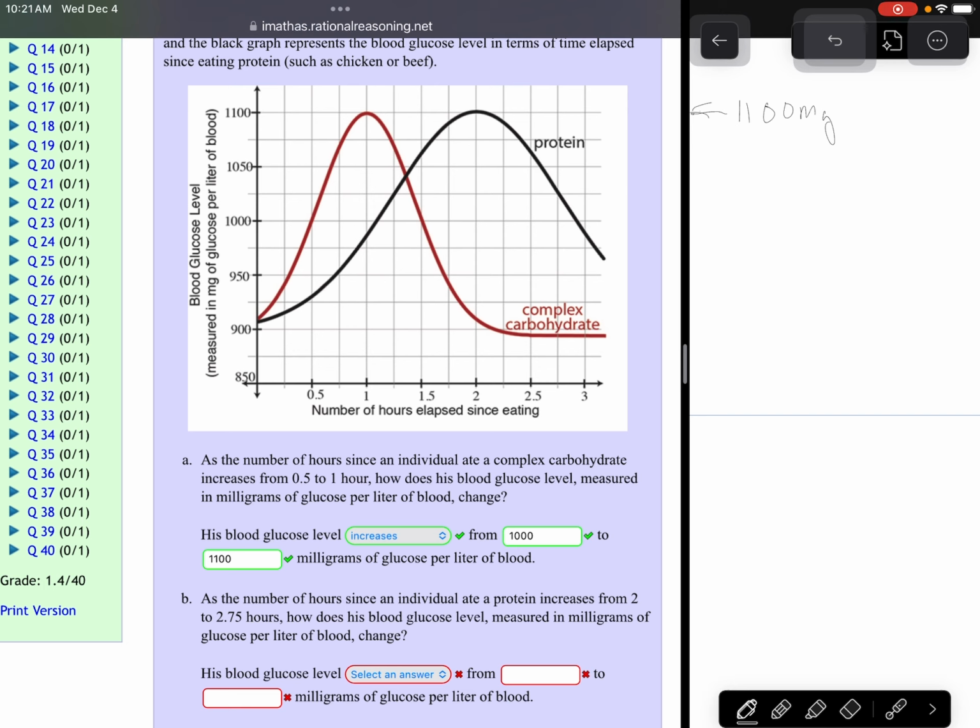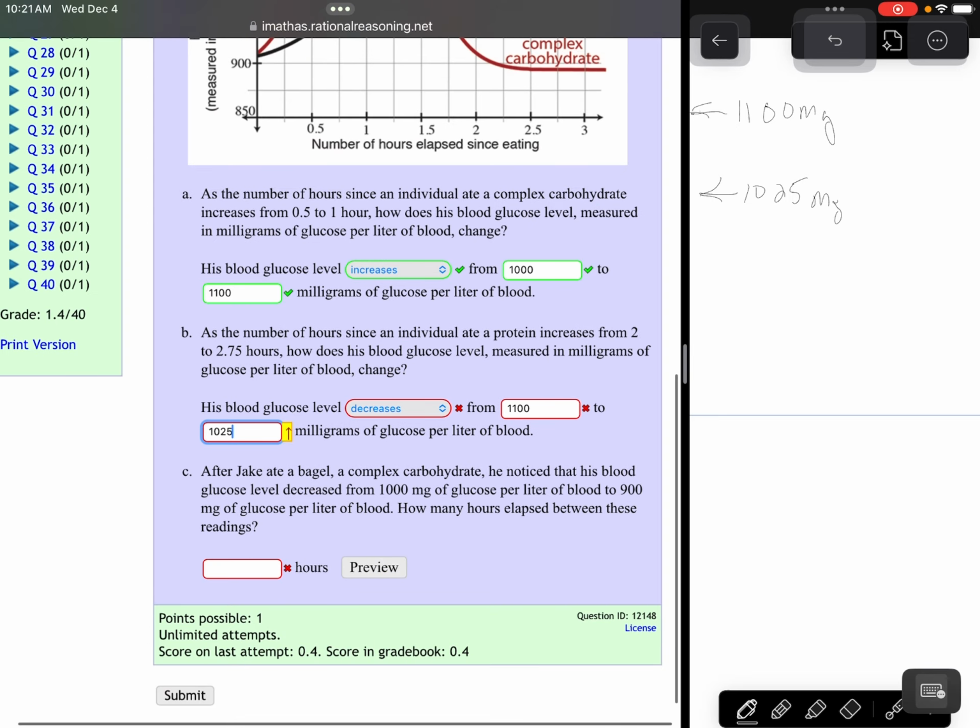And then at 2.75, so that's exactly between 2.5 and 3, it looks like we're at 1025. So from our initial starting point, 1100, we went down. So this time we are decreasing from 1100 to 1025. I'm just going to hit that, okay?